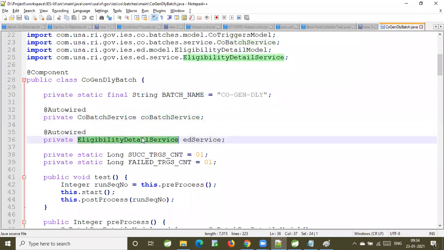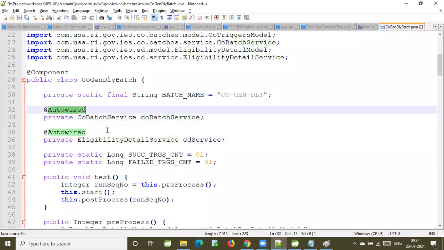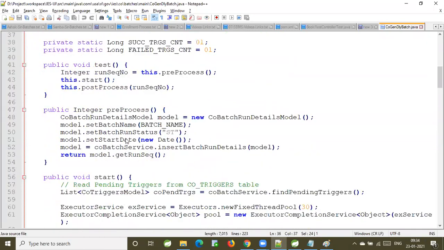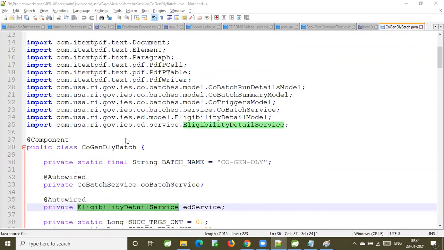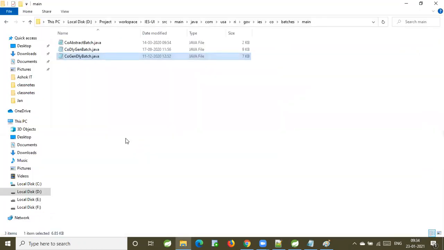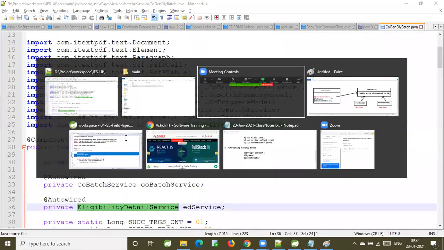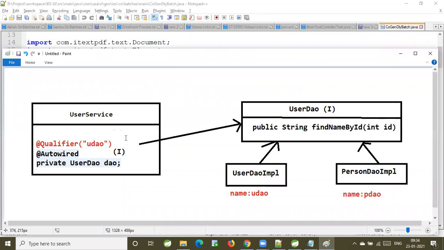Here also by type will work. So why have I not given the @Qualifier annotation here? Because for the interface only one implementation class is available. If we have more than one implementation class, then we should go for ambiguity resolution: either @Primary or @Qualifier.